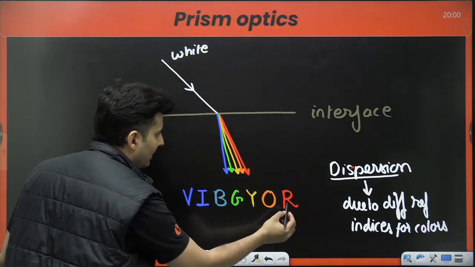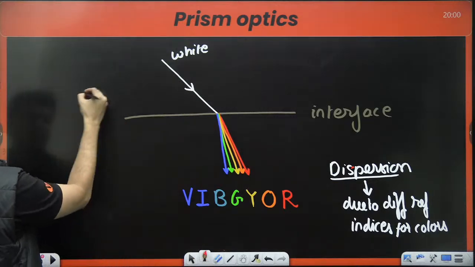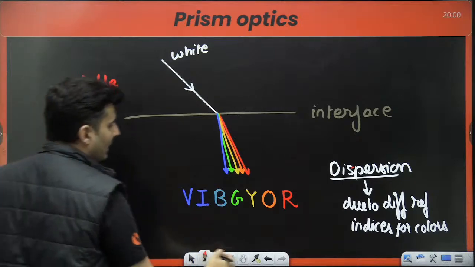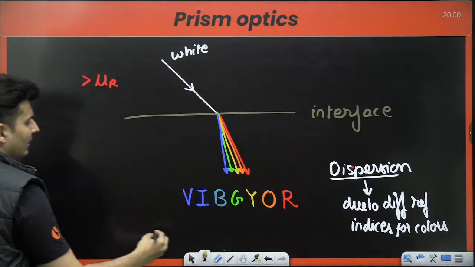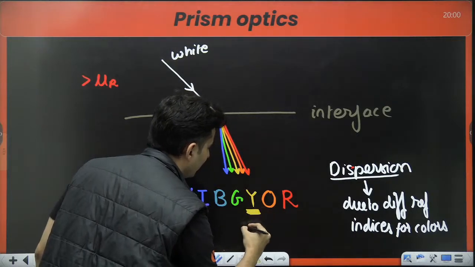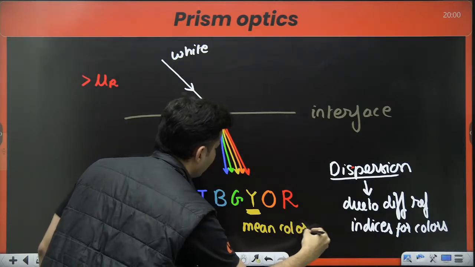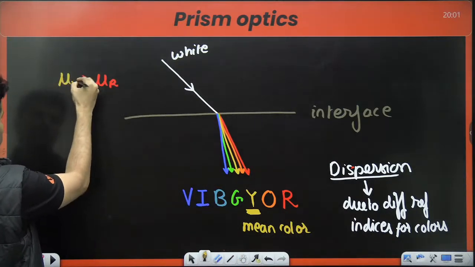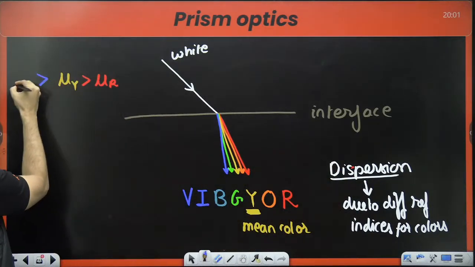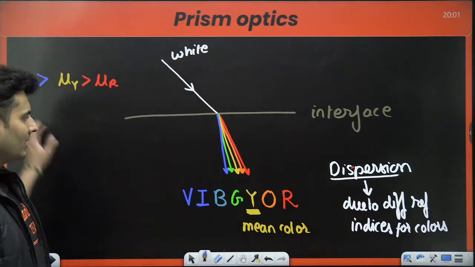Obviously, red has lowest, violet has the most because it bends the most. So if you have to compare, mu of red is the least. Then yellow is also considered as the mean color. This is also called the average or the mean color. So yellow is slightly higher, and violet has the highest refractive index. Mu is the highest. Keep this in mind.